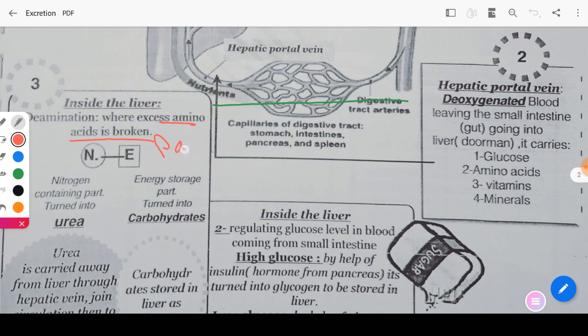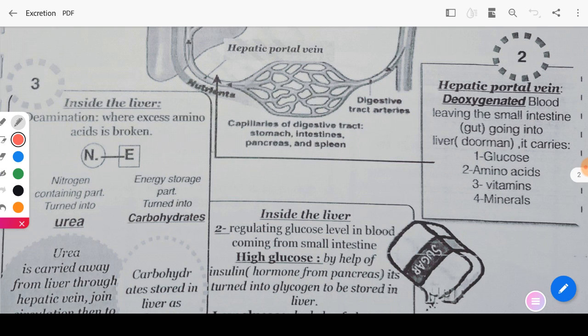Part of this is converted into glycogen to be stored inside the liver as a source of energy, carbohydrates. The other part makes nitrogenous wastes. This part containing nitrogenous wastes is turned into urea.